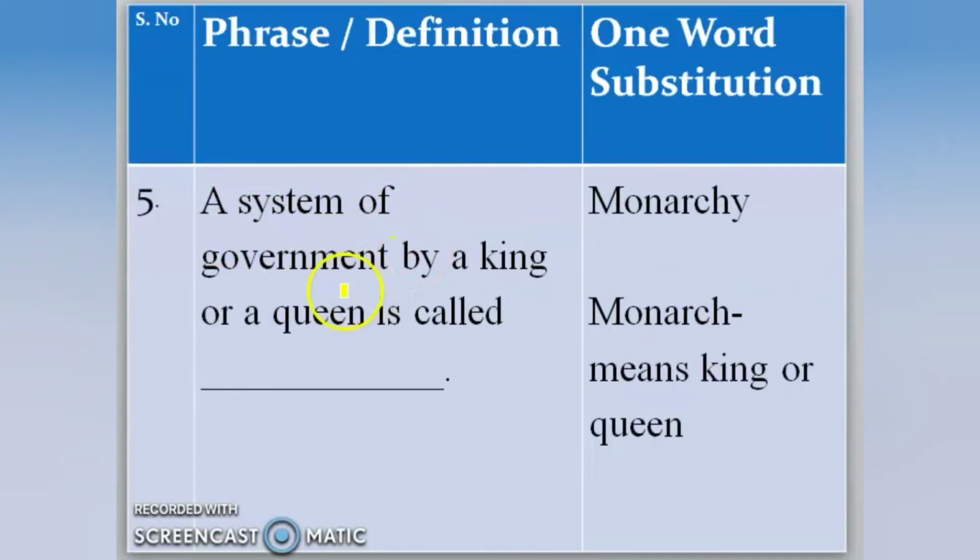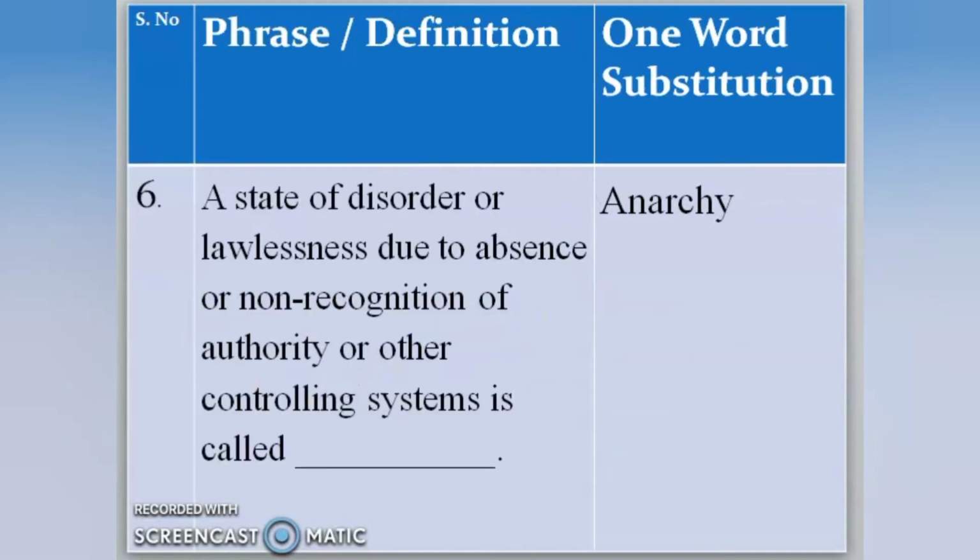A system of government by a king or a queen is called a dash. So a type of government in which a king or queen rules is called monarchy. So we have the root word monarch. So monarch means king or queen, right? So monarchy is a system of government by a king or by a queen. All right. So let's move on.